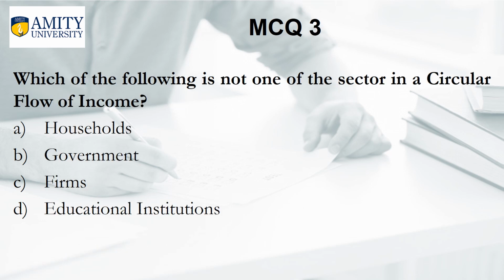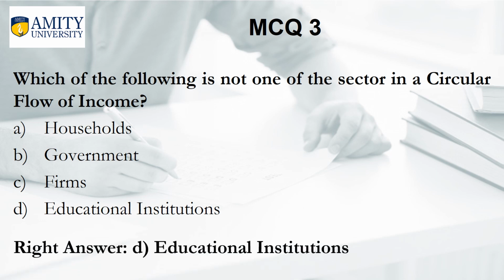Interest. Which of the following is not one of the sectors in a circular flow of income? A. Households, B. Government, C. Firms, D. Educational institutions. And the right answer is educational institutions.